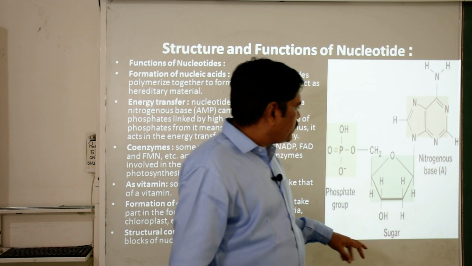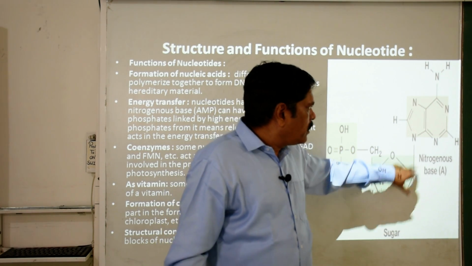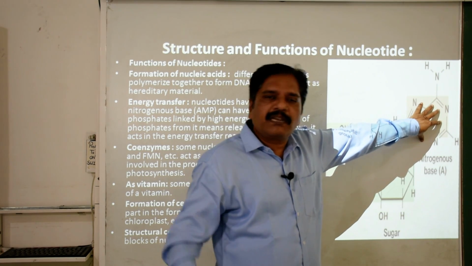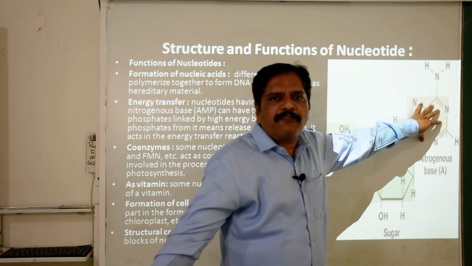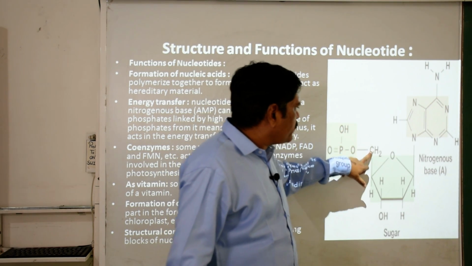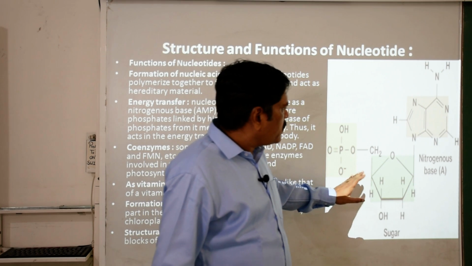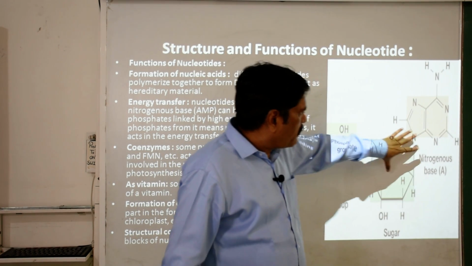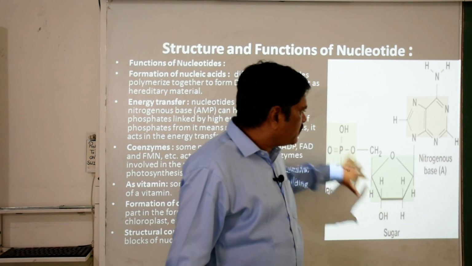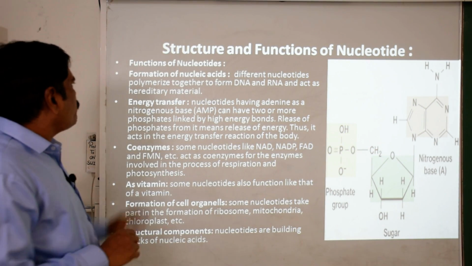On the first carbon of this pentose sugar you can see a nitrogenous base, which may be any one of the five. On the fifth carbon atom, phosphoric acid is attached. So these two form the nucleoside and these three together form the nucleotide.